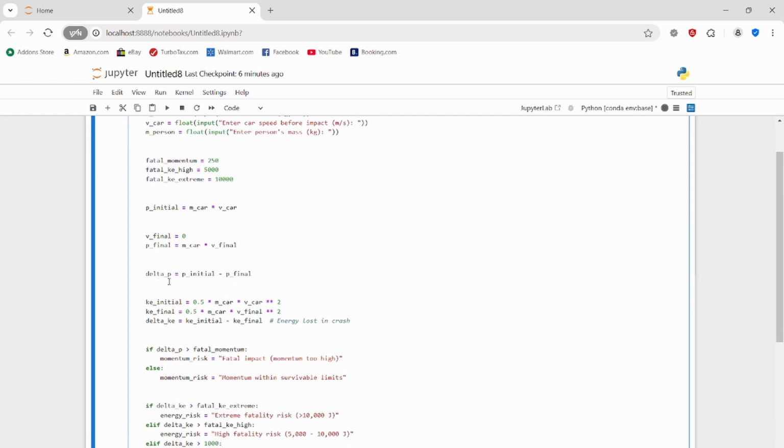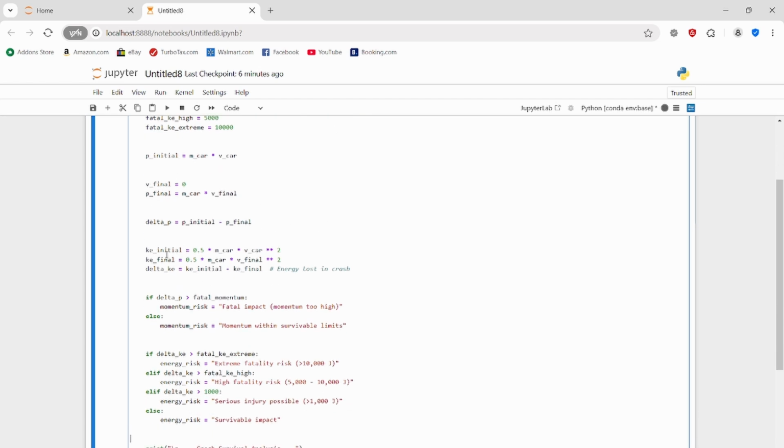Then we have to actually calculate the change in momentum, as we can't really take it as the initial momentum, because that's not what happens to the car. So we have to actually take the change in momentum for when the car's moving and when the cars crash. And we take the initial momentum, subtract it from the final momentum.